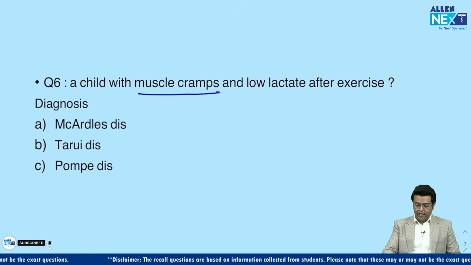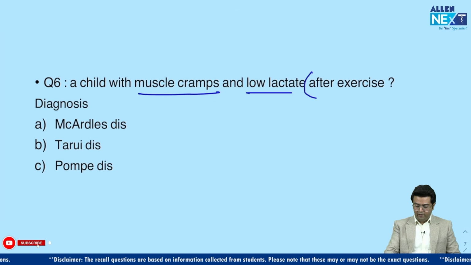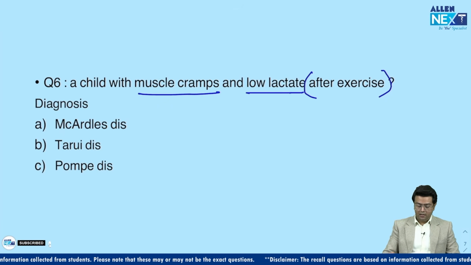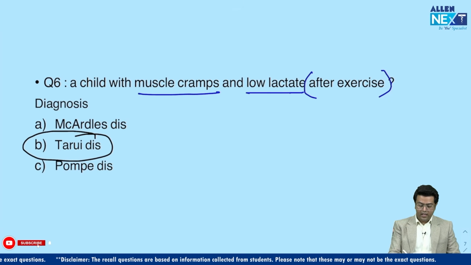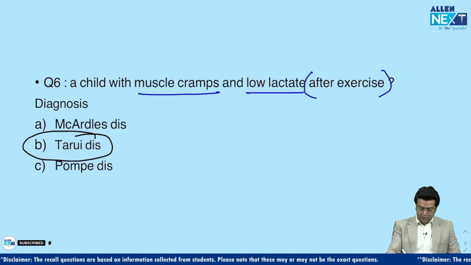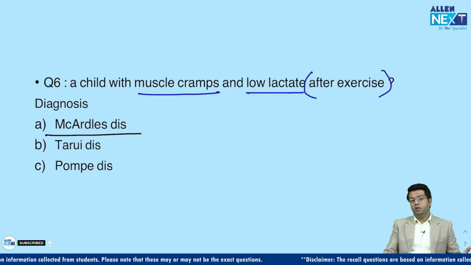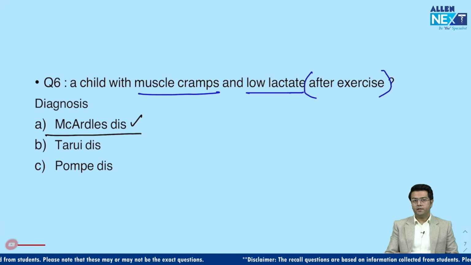And guys, there was a low lactate level. I'm not sure if after exercise was mentioned or not. So there was a low lactate level. Low lactate levels are present in both cases of Tarui's disease. Let me know whether it was an option or not. I'm not sure if it was an option. But most students told me McArdle's was given in the options, and so that is my answer here, right?